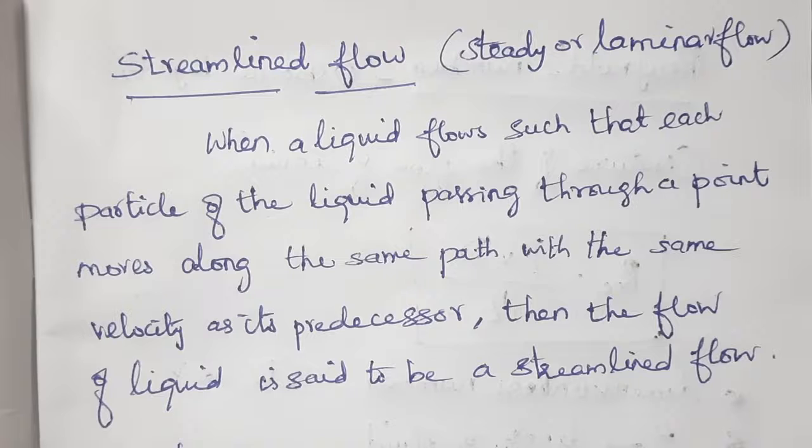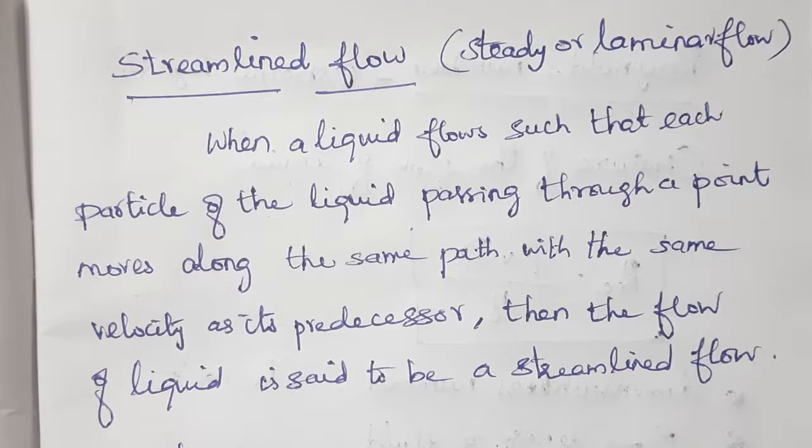Consider a calm flow of water through a river. When you look at this, the velocity of water at different places will be different. It may be faster at the center, slower near the banks. But the velocity of the particle at any point is constant. At a particular point, all the particles cross with the same velocity.